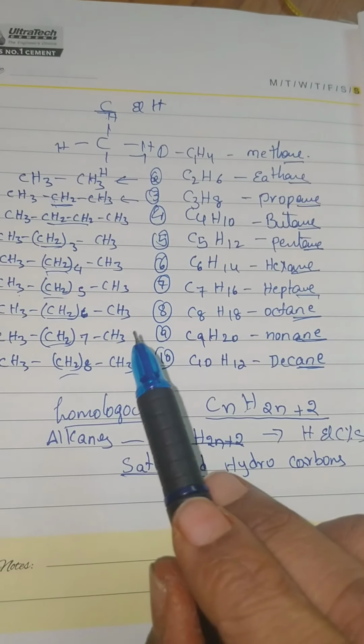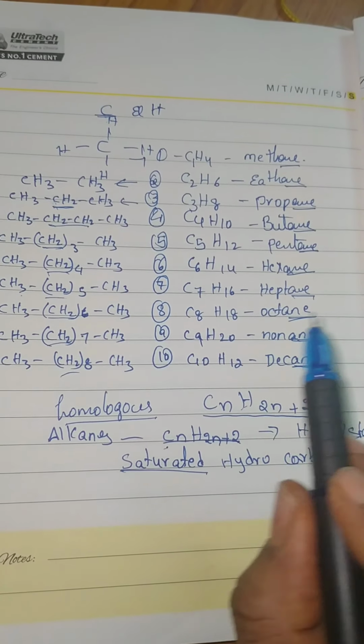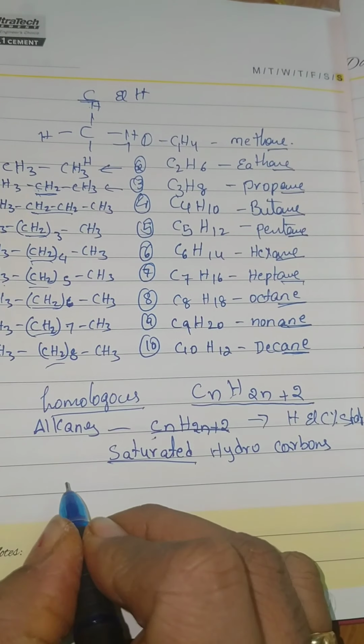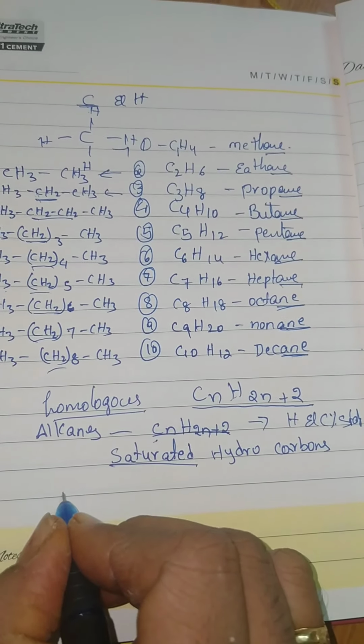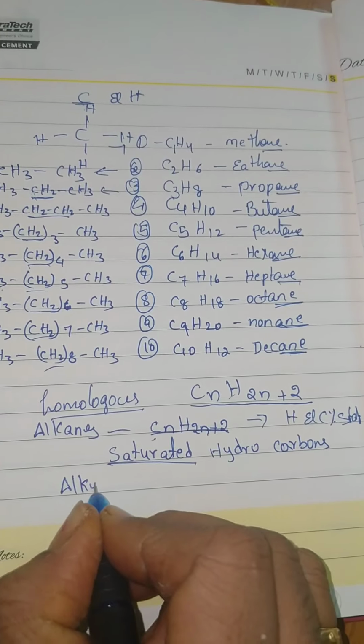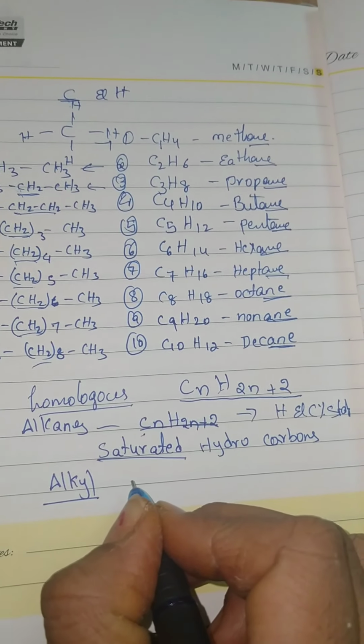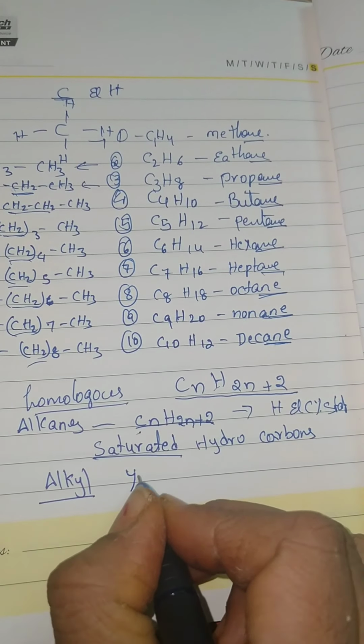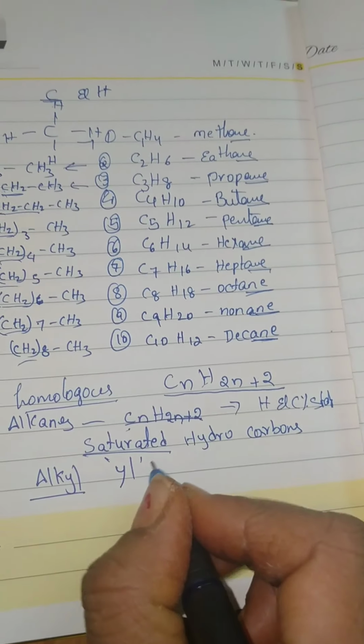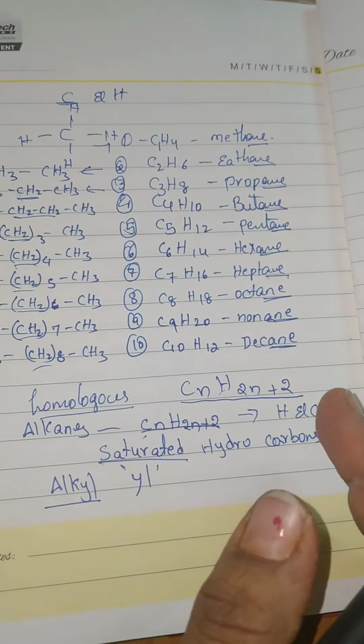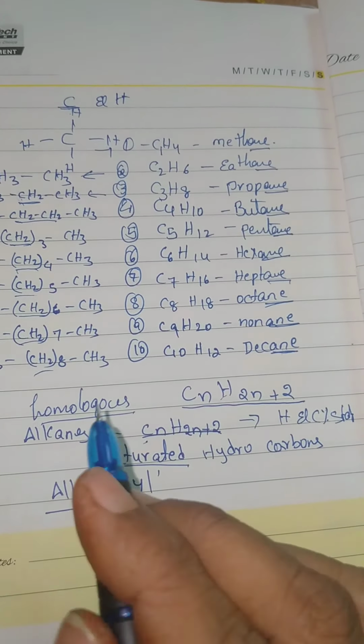If it has branches, we add an alkyl group. That's why we add the suffix -yl to the name of the compound. For example, we are taking hexane.